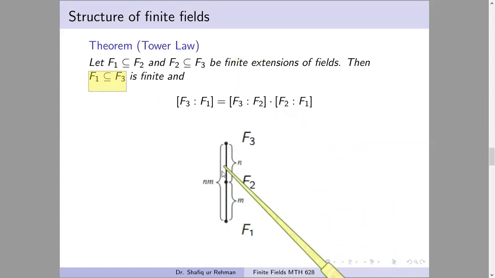So it says that when we combine finite field extensions, we get another finite extension, and the degree of that extension is the product of the degrees of all the extensions. This is called the Tower law. It's well known, famous.